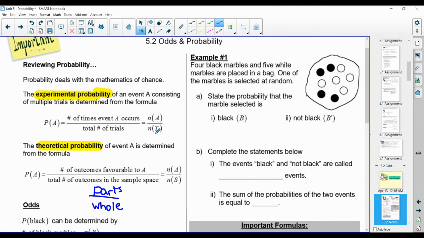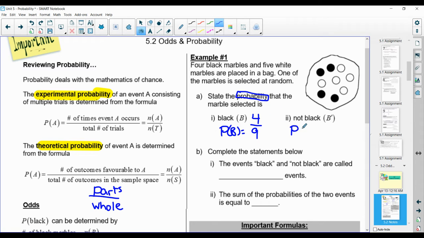Now let's look at odds. Before we get into the definitions, let's look at an example. We've got 4 black marbles and 5 white marbles in a bag, and we want to select a marble at random. Let's start with probability first. Let's state the probability that the marble being selected is black. There's 9 marbles in there, and 4 out of the 9 are black. So the probability of getting a black is 4 out of 9.